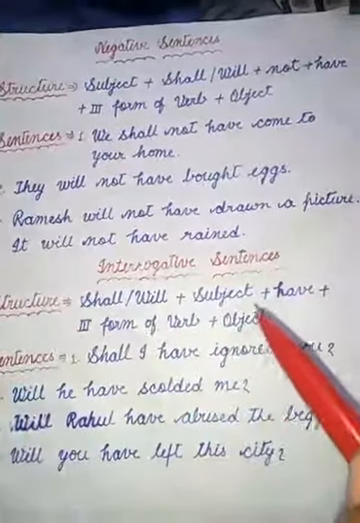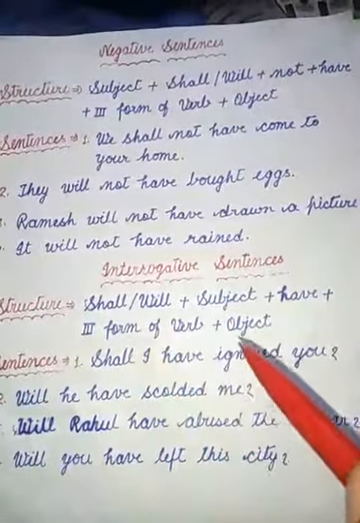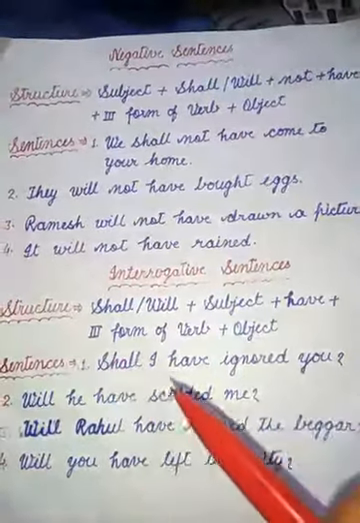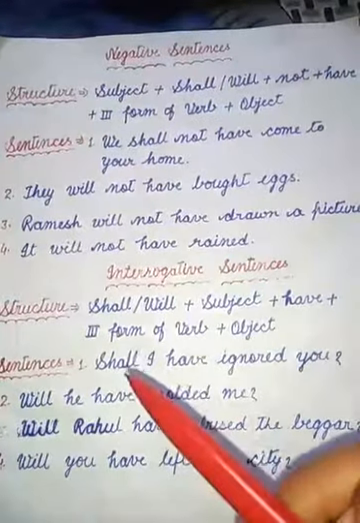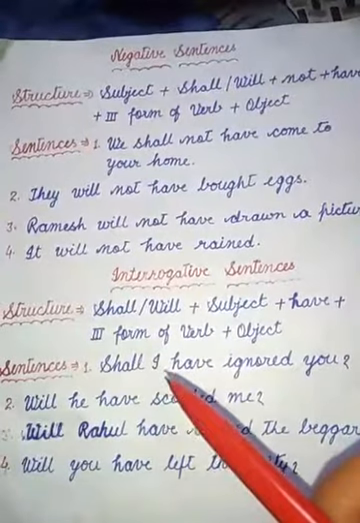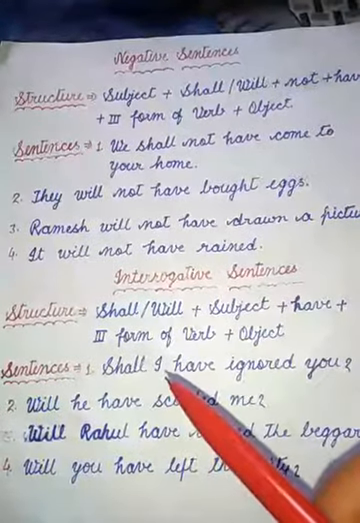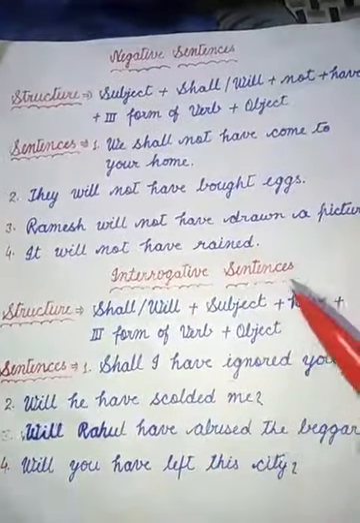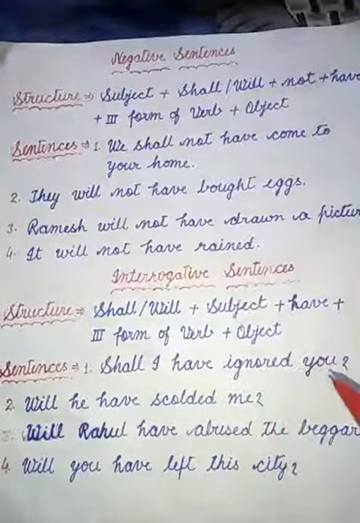Shall/will, then subject, have, third form of verb, object. Sentence: shall I have ignored you? Here, at first shall, then we will use the subject I, because we know shall is only used with I and we. Then have, ignored third form of verb, you is object.